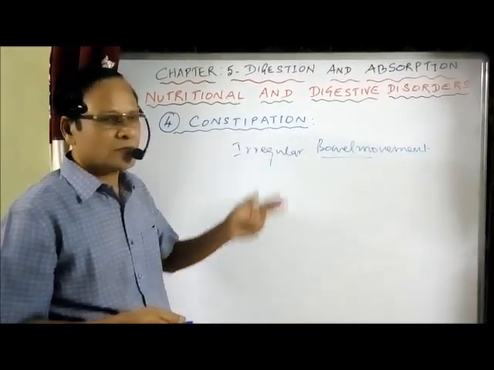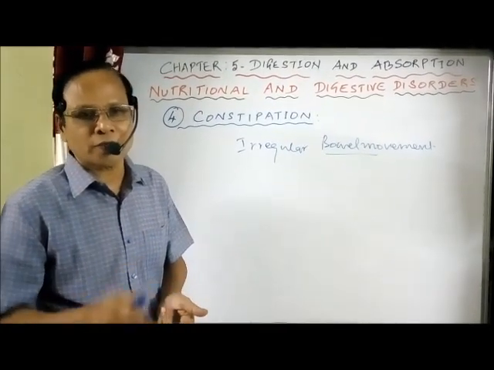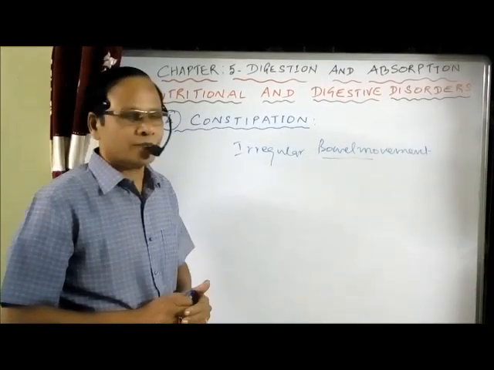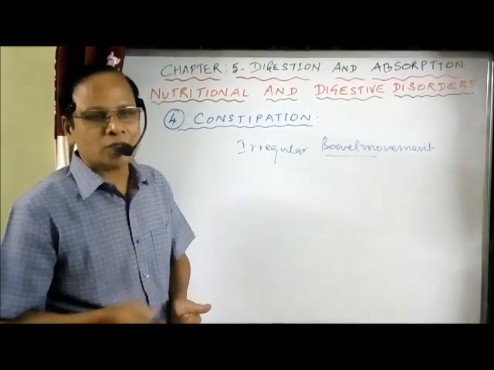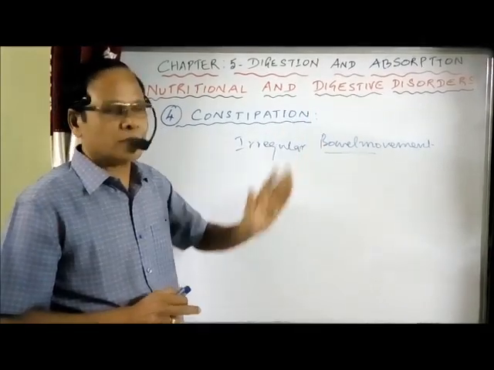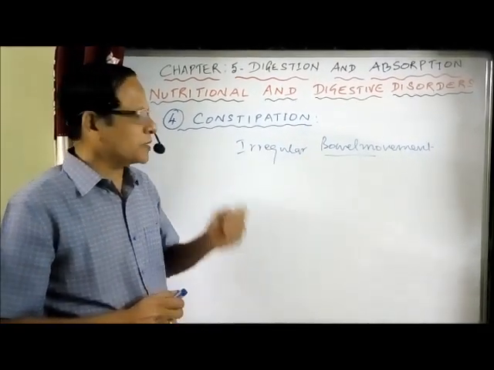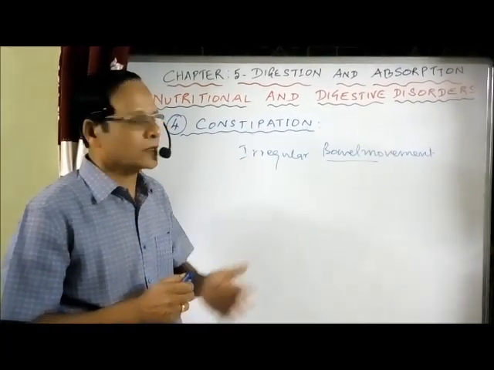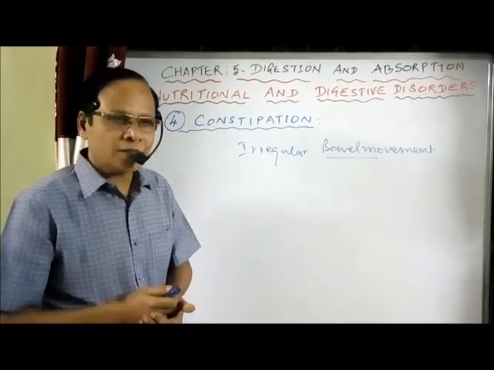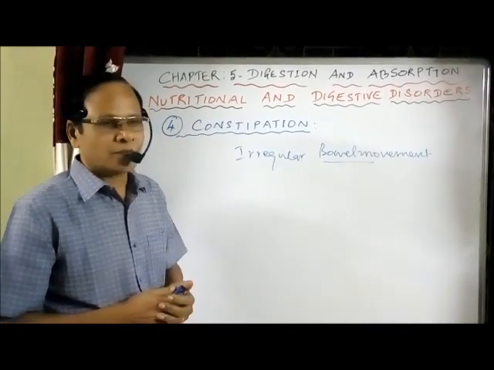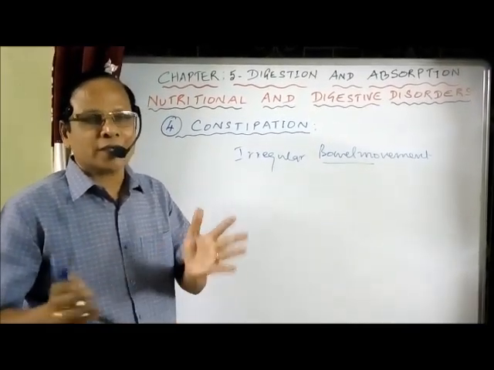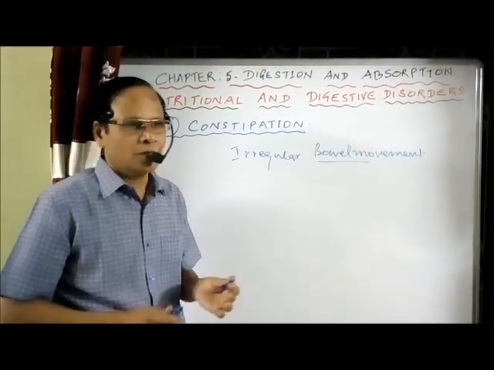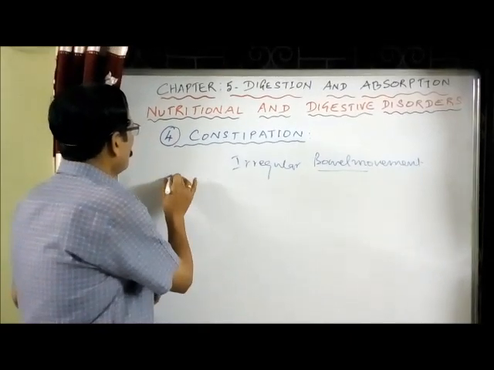So constipation is the retention of waste materials or the fecal matter in the rectum. What is the main cause? Irregular bowel movement, nothing but elimination of waste, is not taking place properly every day. It is because of poor intake of fibers in the diet. Another reason is absence or lack of physical activities. So two reasons are given in the book. This is constipation. Now let's go to the next one, vomiting.